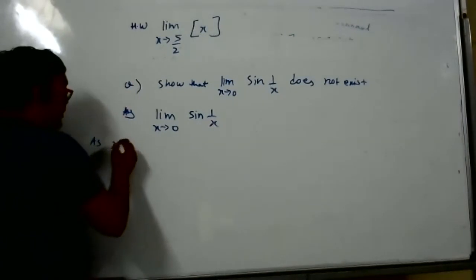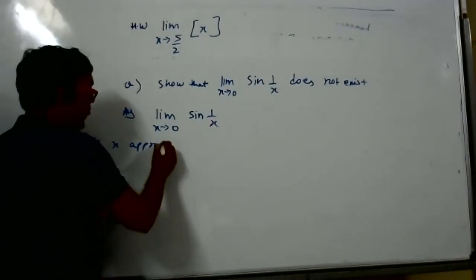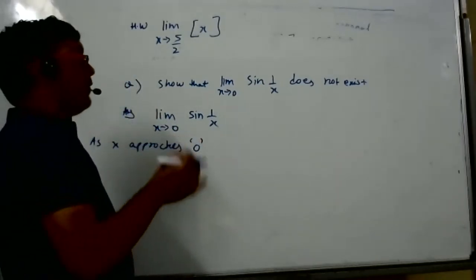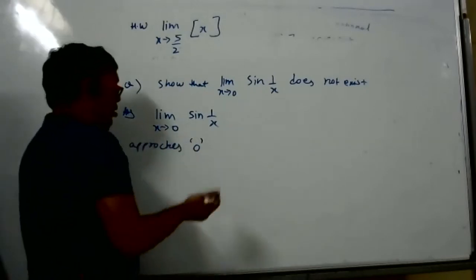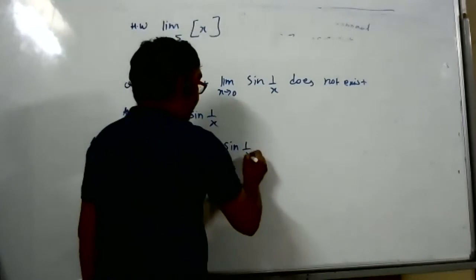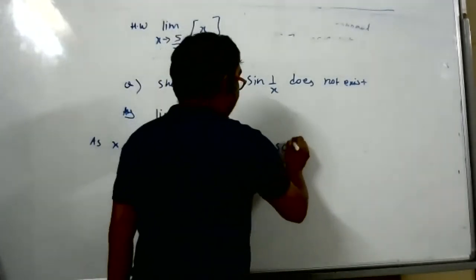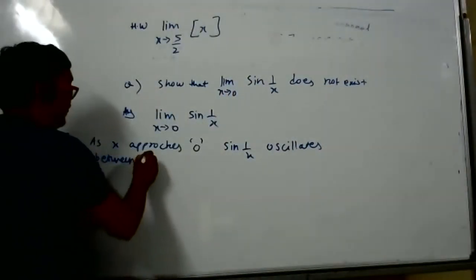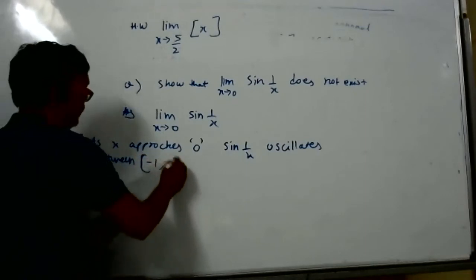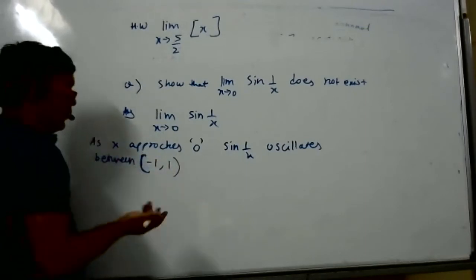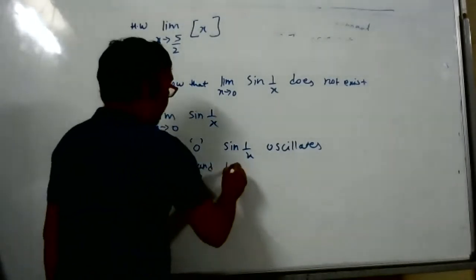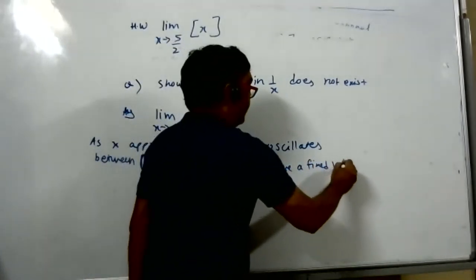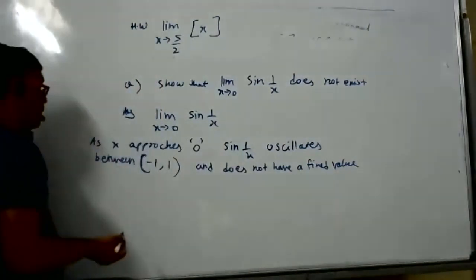As x approaches 0, sine 1 by x oscillates between -1 and 1 and does not have a fixed value.